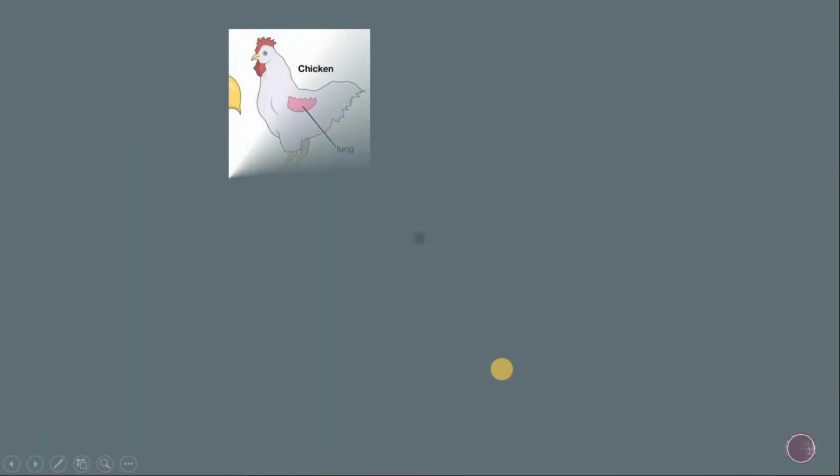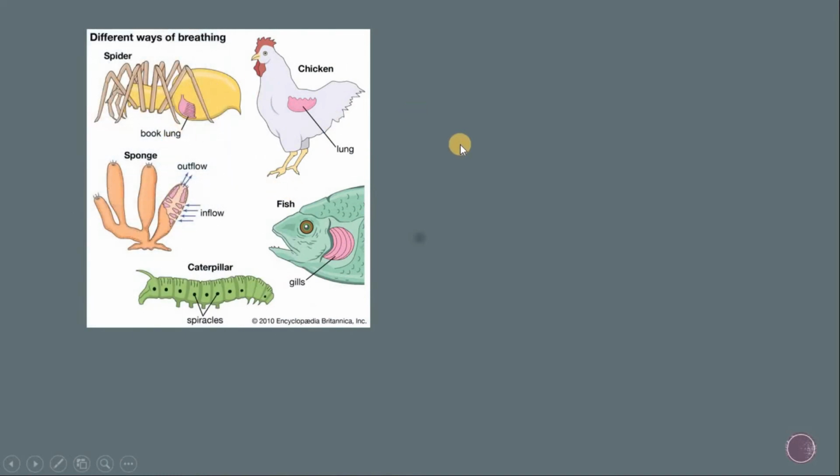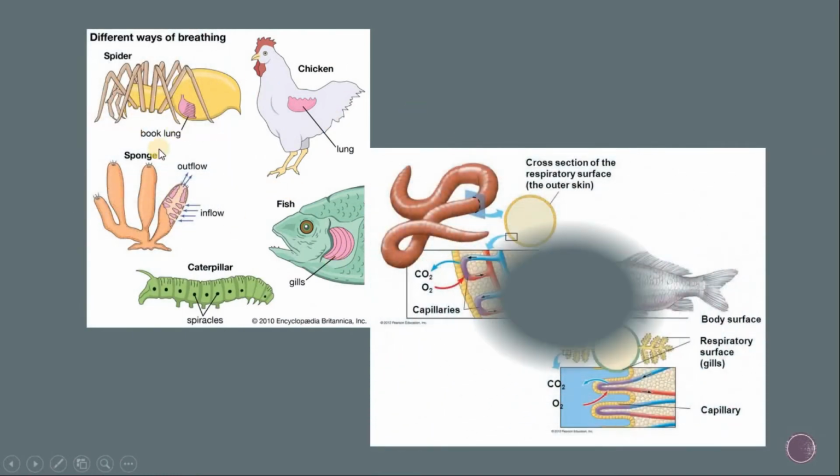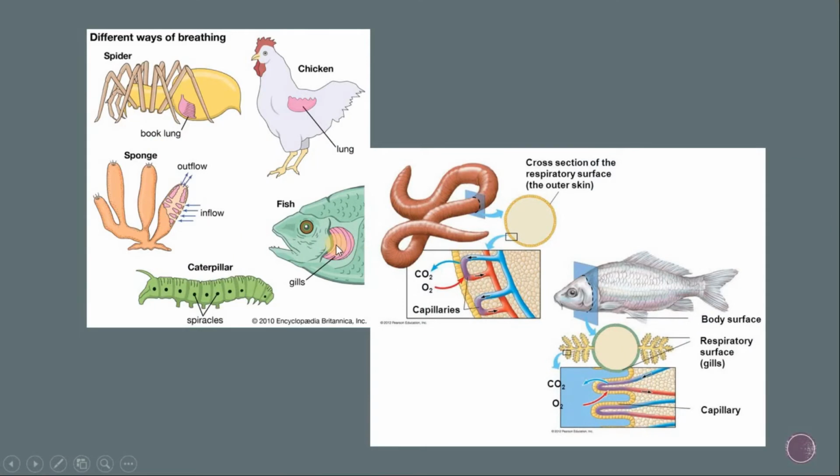Now we are discussing the pictures. Here fishes are found, with gills for respiration. Some caterpillars, like insects, have spiracles associated with the tracheary system. Here are sponges, with an inflow and outflow of air for respiration through the canal system.